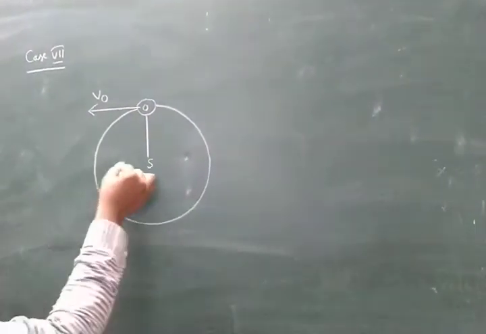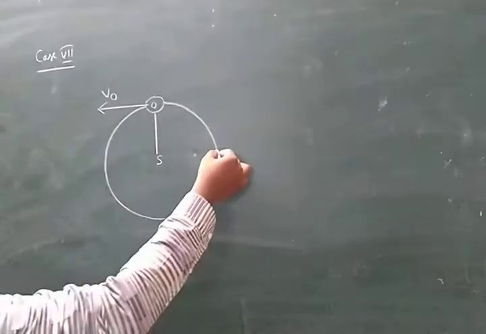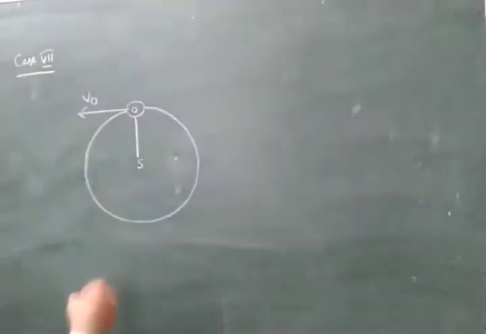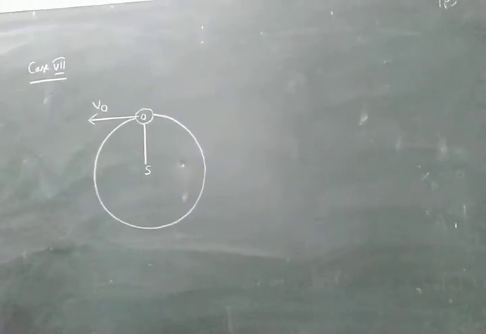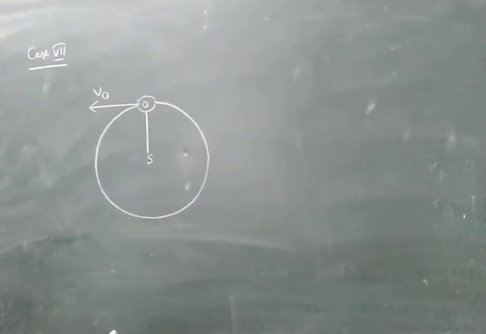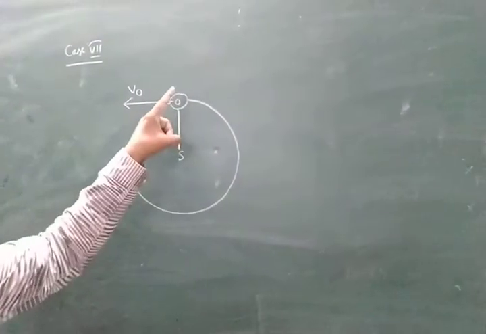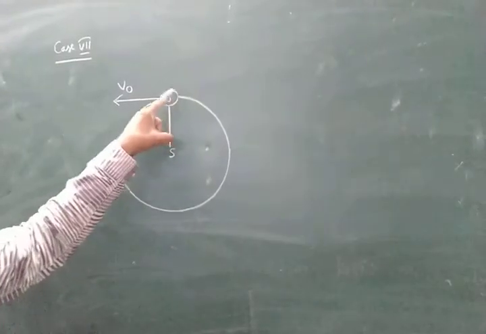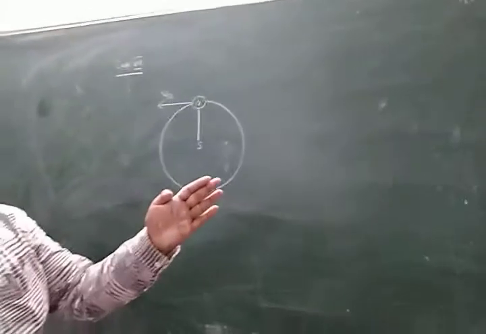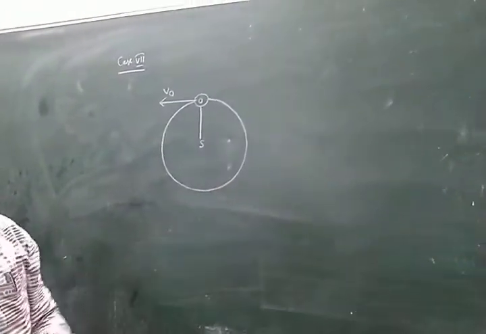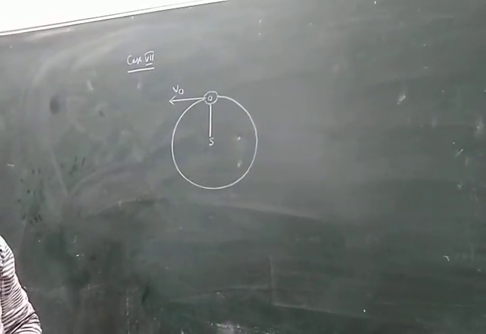Observer is here. Distance is same. Observer is here. Source and observer distance is same. Observer is here. The distance between source and observer is same. That means there is no relative distance. There is no Doppler effect. Here source always produces the same sound. Observer listens also same sound, because this is the circular path. That means the distance between observer and source is same. So always observer listens same sound.